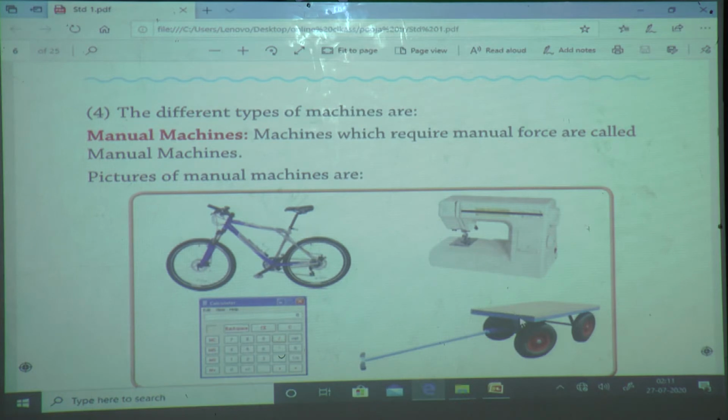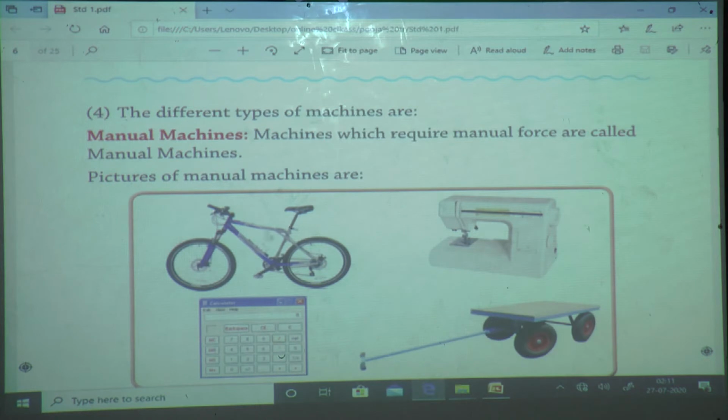It is used to carry heavy materials. It is useful to us, but when we are carrying this, then it is useful. We must give our force, manual force, to that machine, and then it will work.